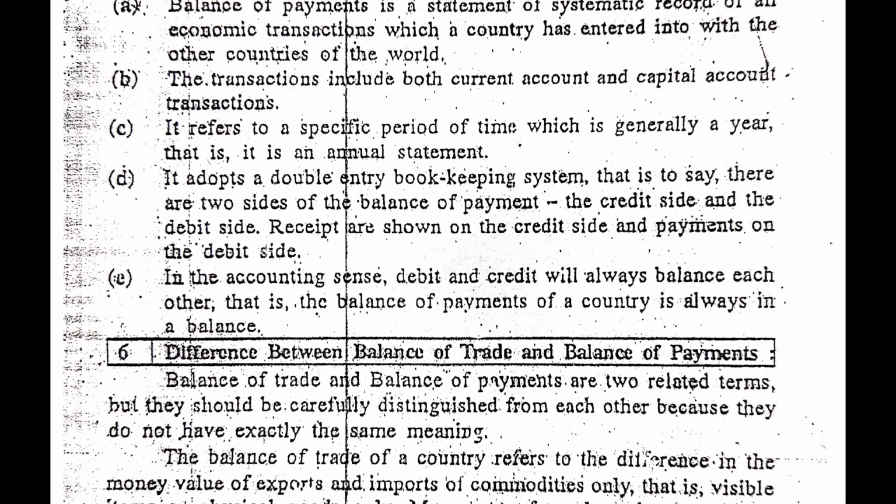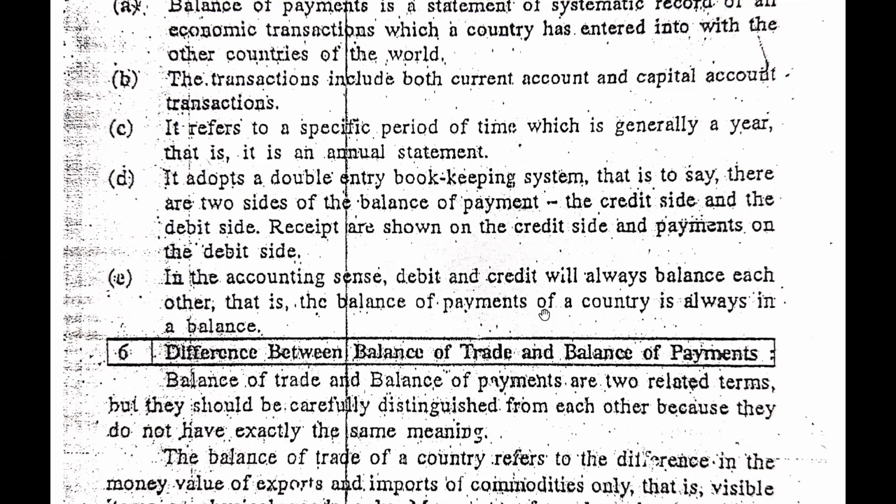There are two different sides, one for credit and the other for debit. Receipts are shown on the credit side. Whatever money we get by doing exports, we will put on the credit side, and the payments on the debit side. And whatever payment we need to make for our imports will be on the debit side. In the accounting sense, debit and credit will always balance each other, that you know very well.